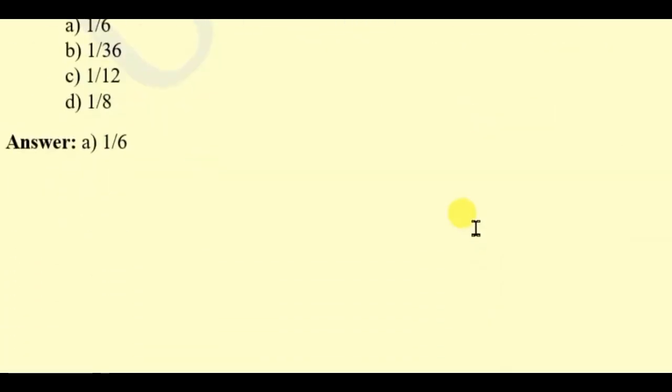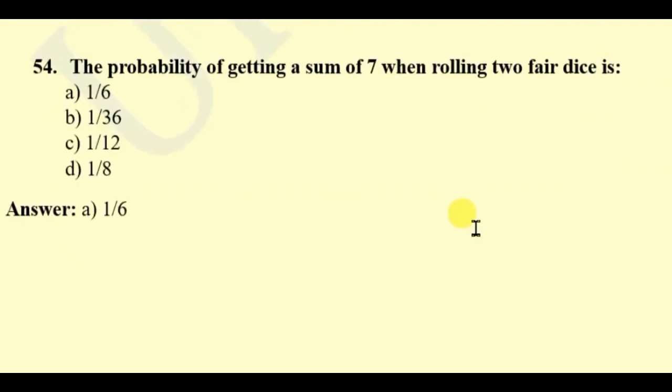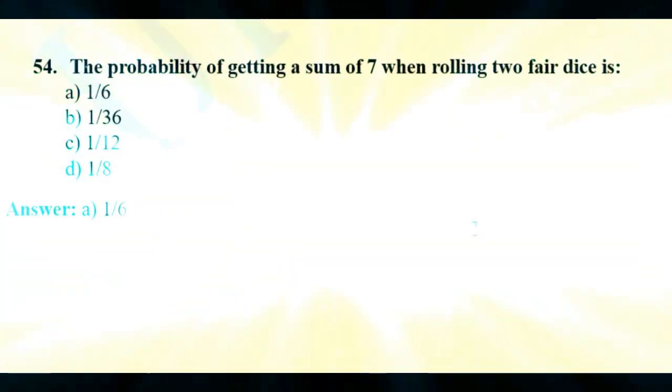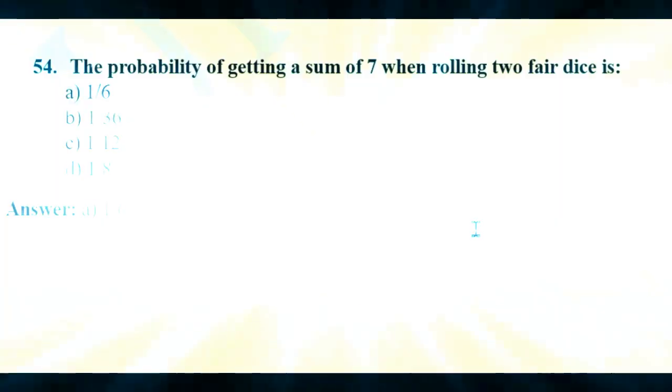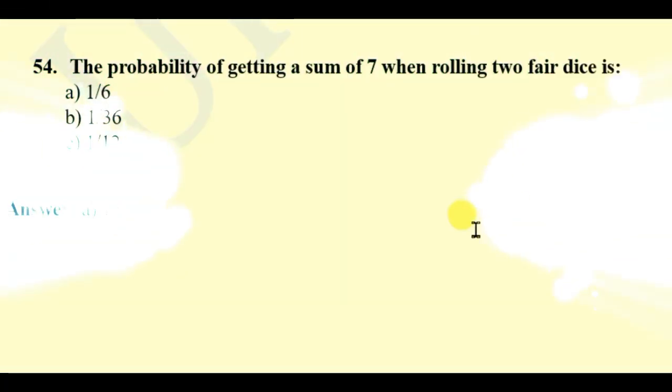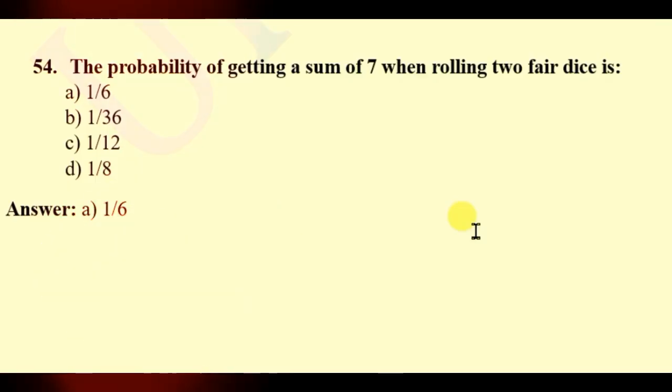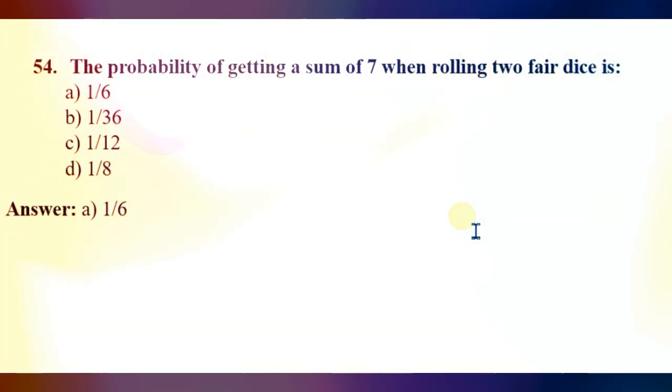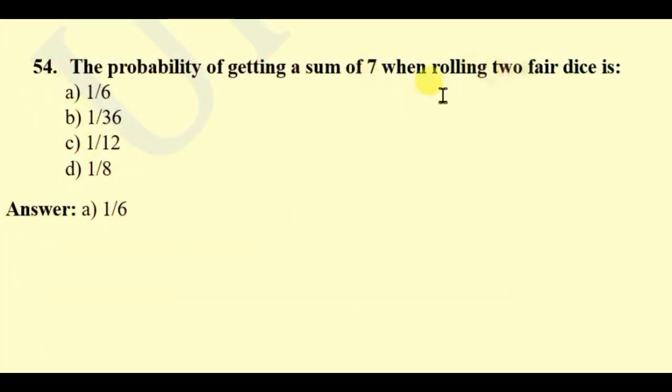Question 54. The probability of getting a sum of 7 when rolling two fair dice is 1/6, 1/36, 1/12, 1/8. Here the right answer will be 1/6. Means 2 and 5, 3 and 4, 1 and 6, like this.